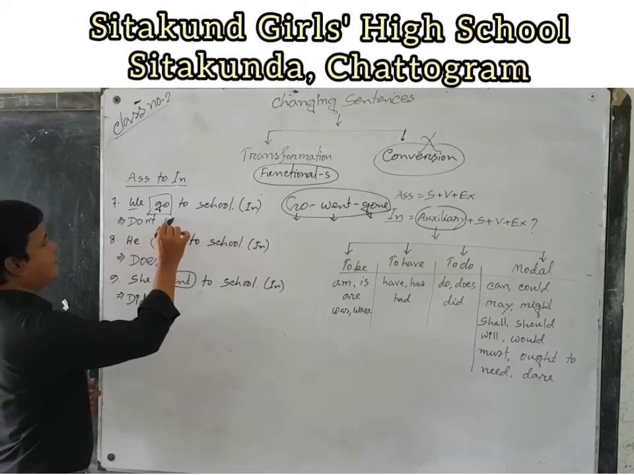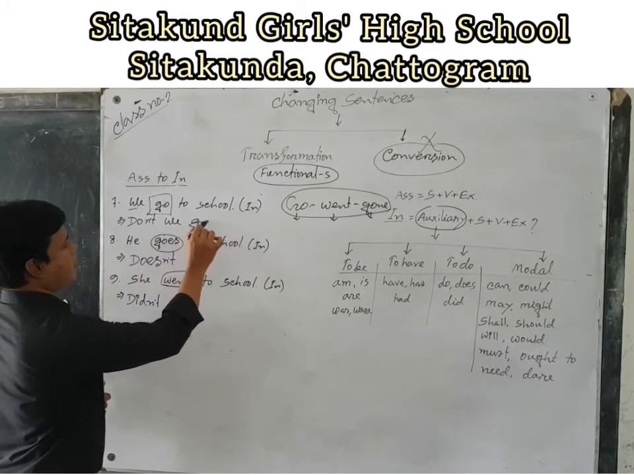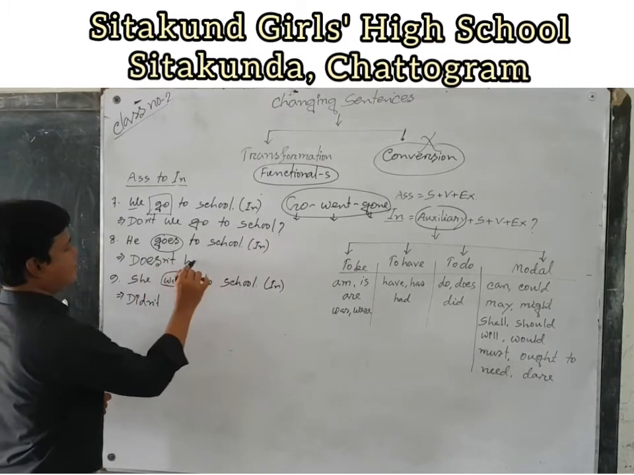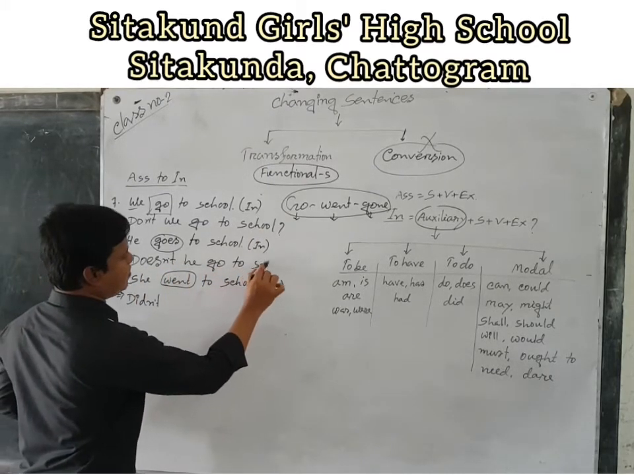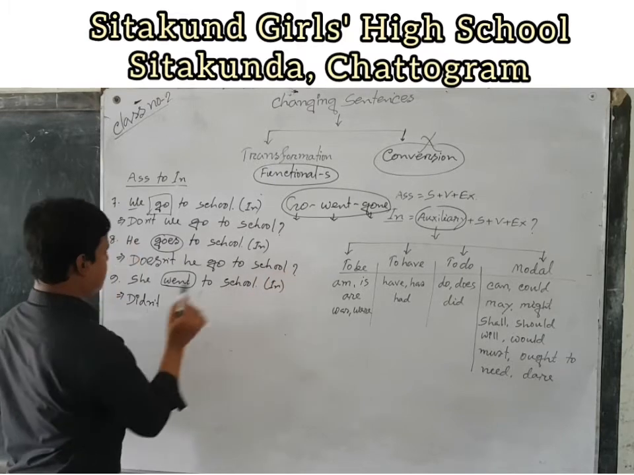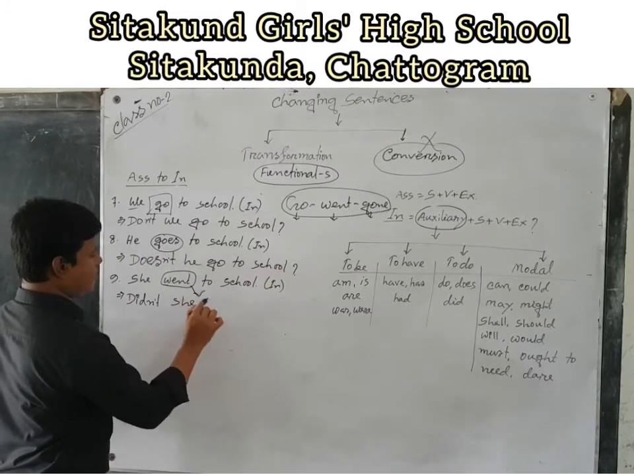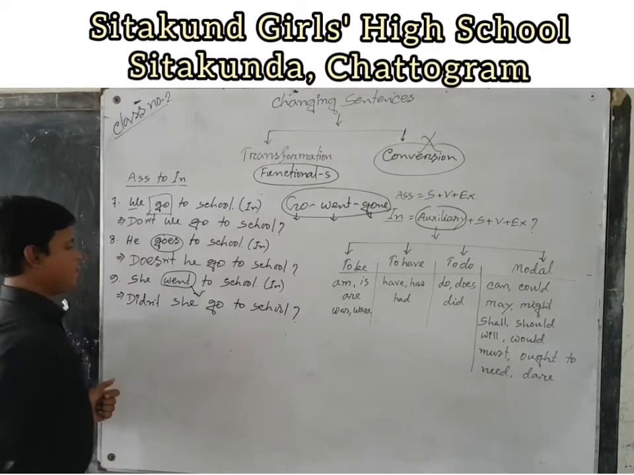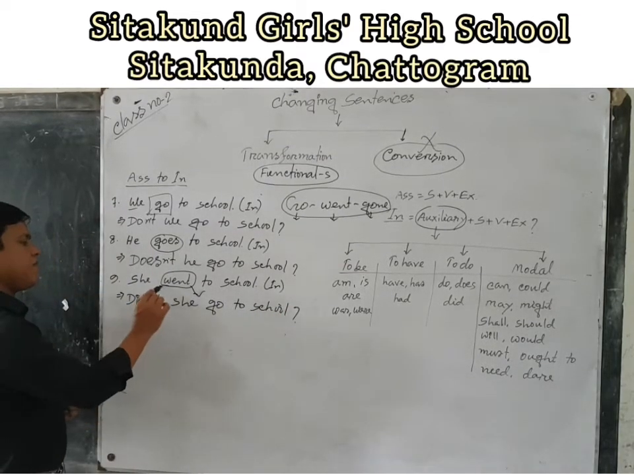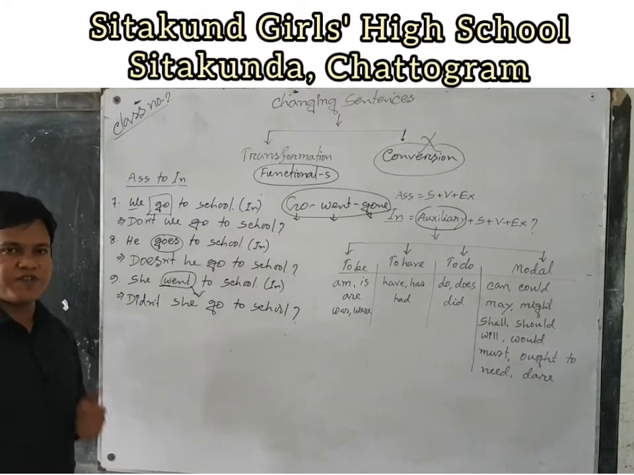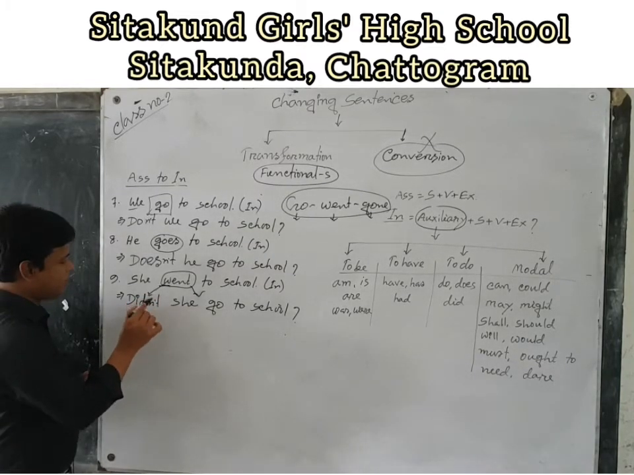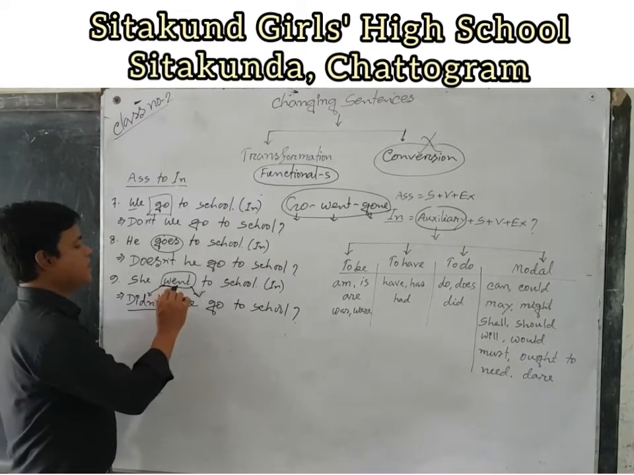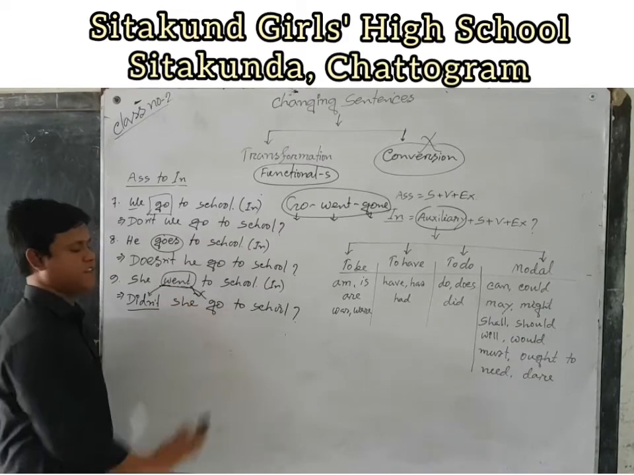We have to write the subject. Don't we go to school? Doesn't he go to school? Didn't she go to school? Dear students, I can say one thing. If the verb is in first form, then we have to use auxiliary did. After using auxiliary did, we have to change the verb from first form to present form, go.